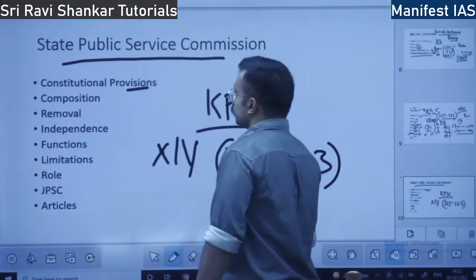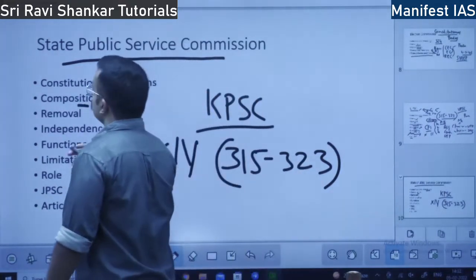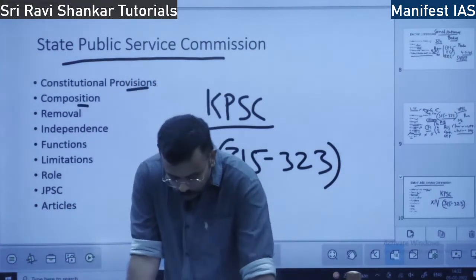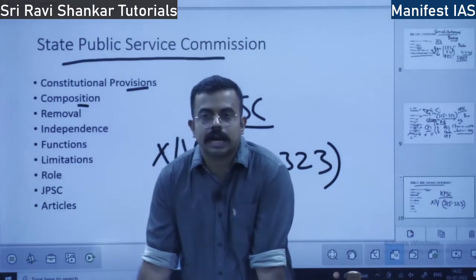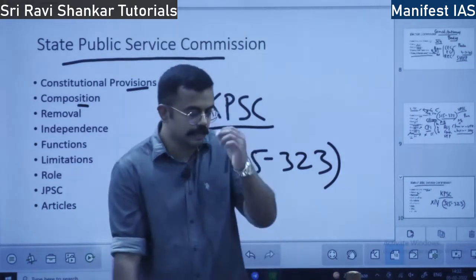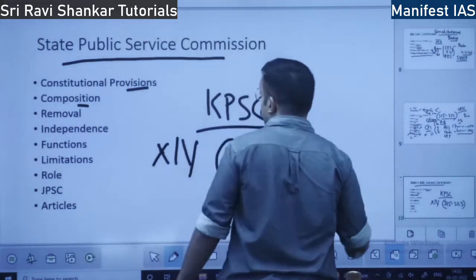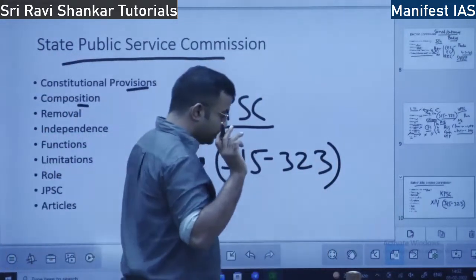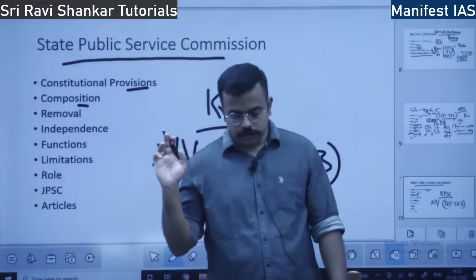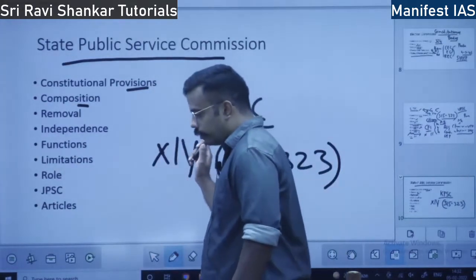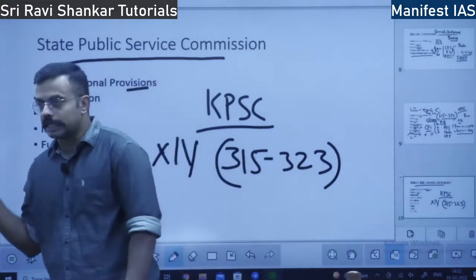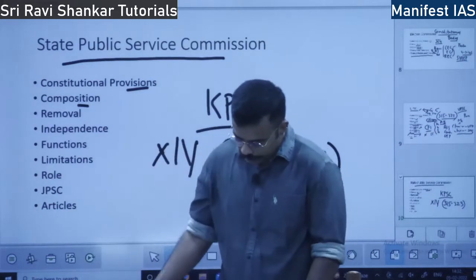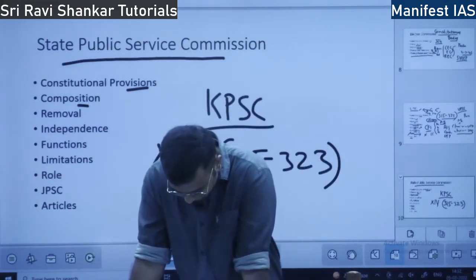So what is the composition? Who heads the State Public Service Commission? There are a chairman and members. There will be a chairman of the State Public Service Commission and also many members. So who appoints these members? It is appointed by the governor. The governor appoints the chairman, and the governor appoints the members of the State Public Service Commission.